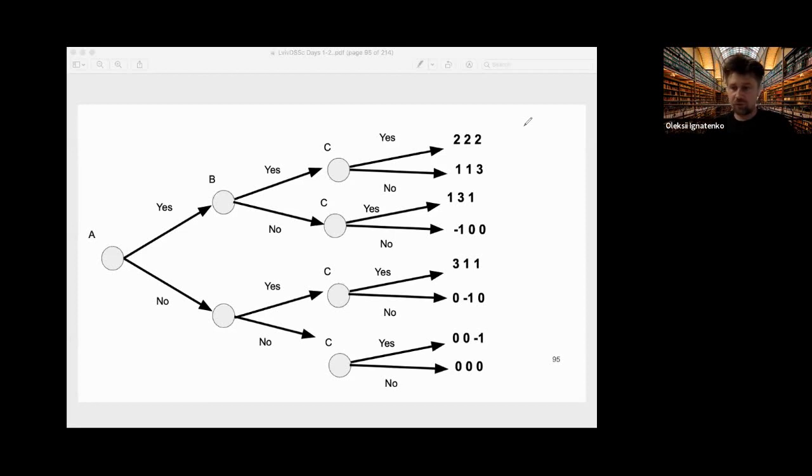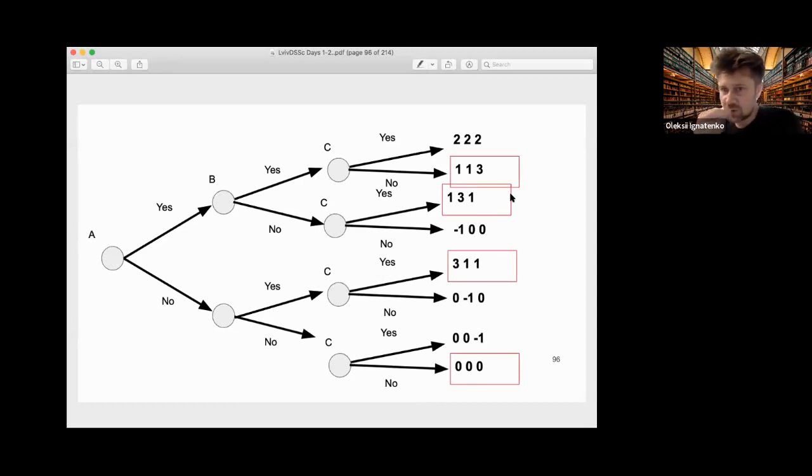To solve any game with full information, where all players have information about previous moves, if for example C knows full information about previous moves, then we need to start from the end.